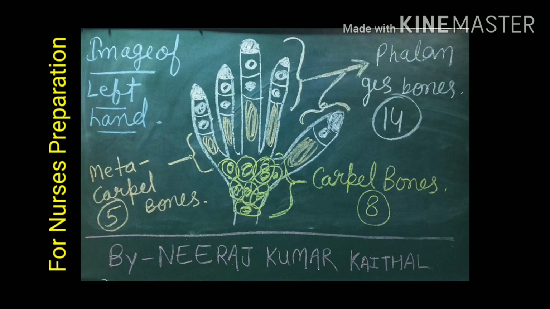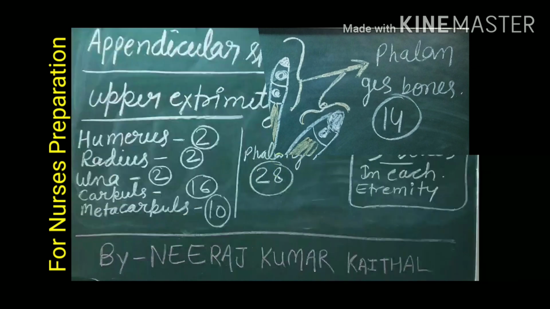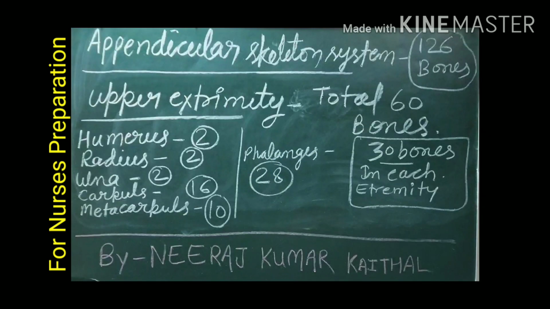In our thumb, 2 phalanges are found. Other 4 fingers have 3 phalanges each. Let's revise it again. All the bones of upper extremity, total 60 bones are there. 30 bones in each upper extremity present. 2 humerus bones are there. Humerus bone is found between shoulder and elbow.